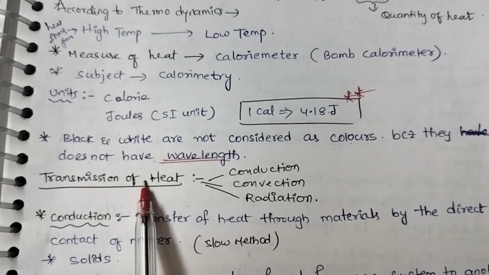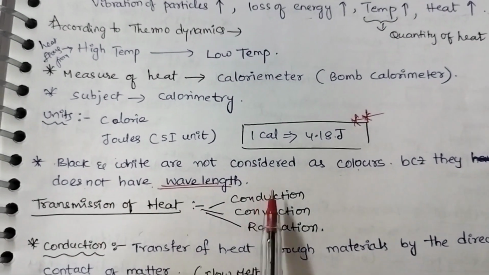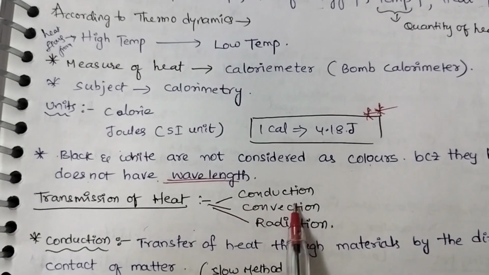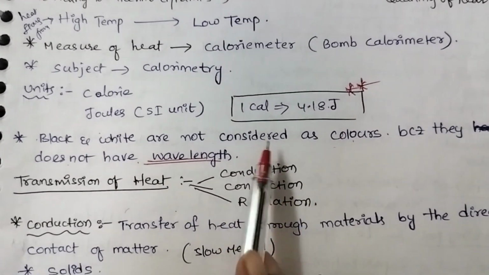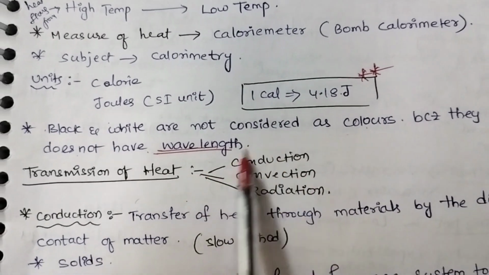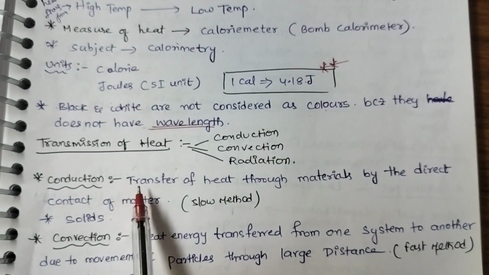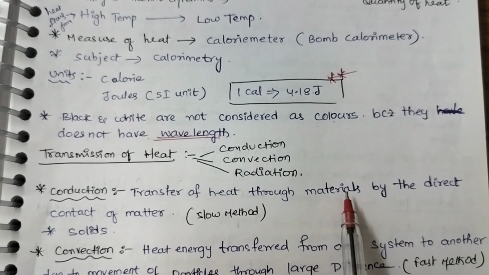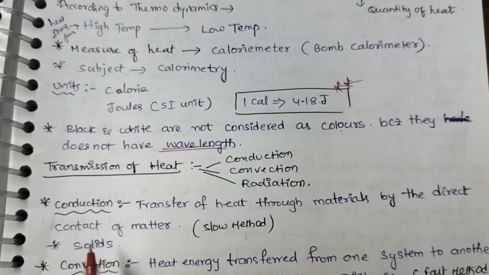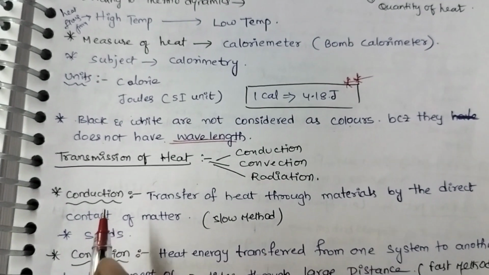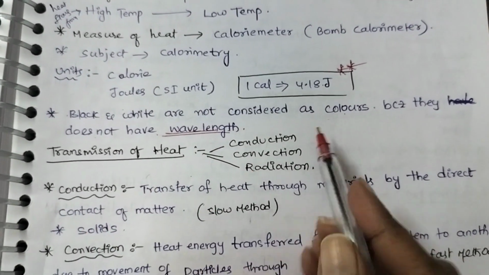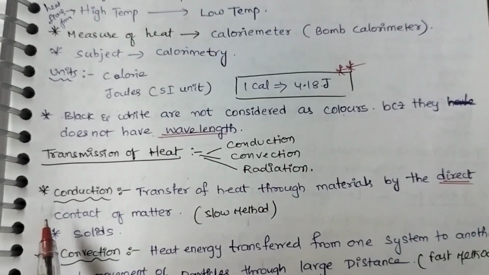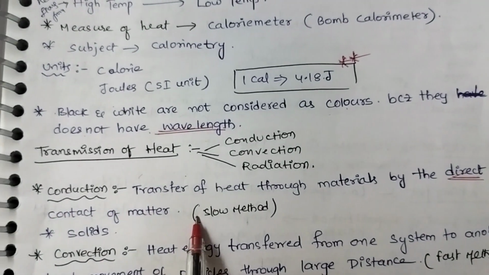Next, transmission of heat. Generally, transmission of heat is of three types: conduction, convection, radiation. We will see this in a simple manner. Conduction. What is meant by conduction? Conduction means transfer of heat through materials by direct contact. Just remember, if the contact between two bodies and the transfer of heat is very direct, then it is called conduction. Conduction is a slow method.